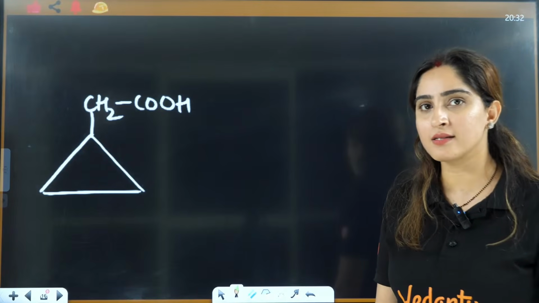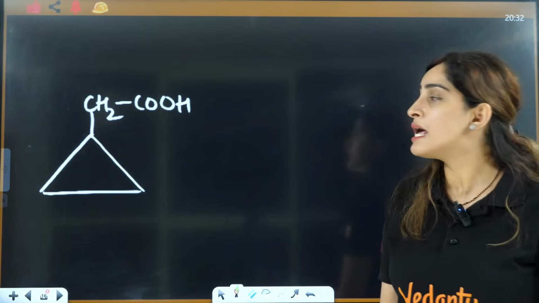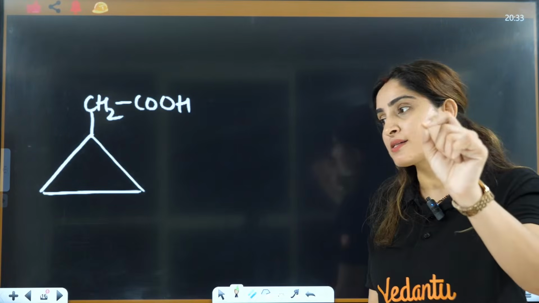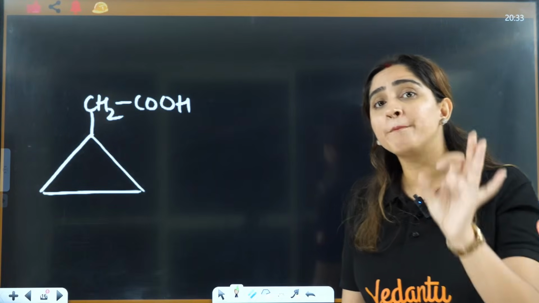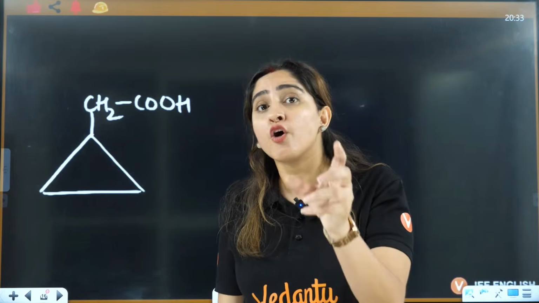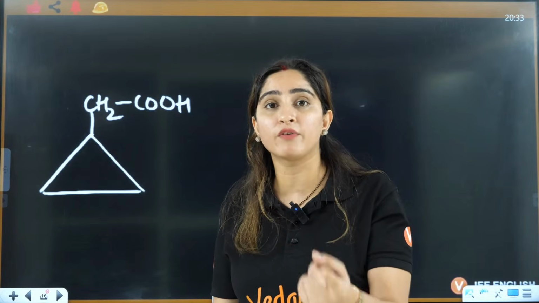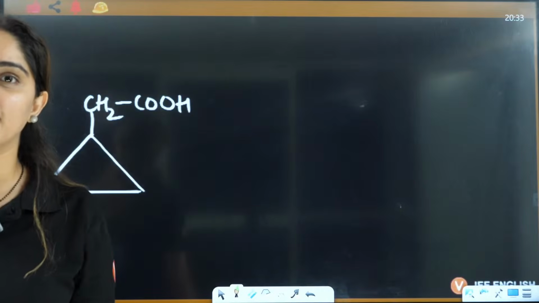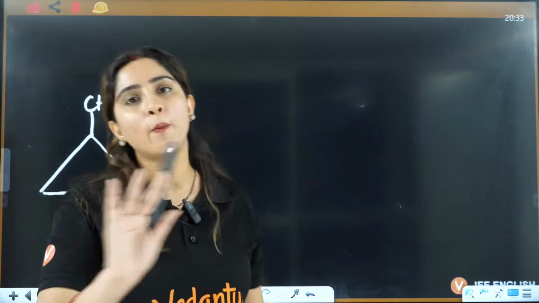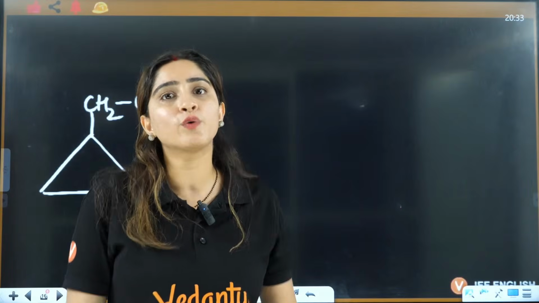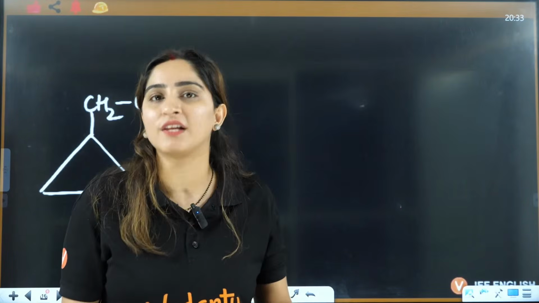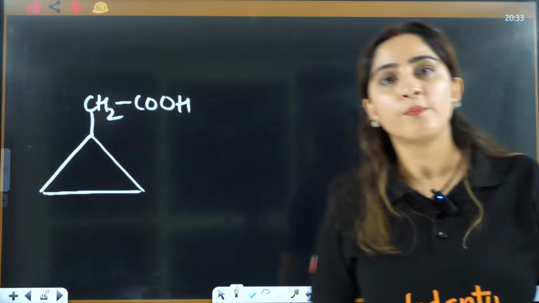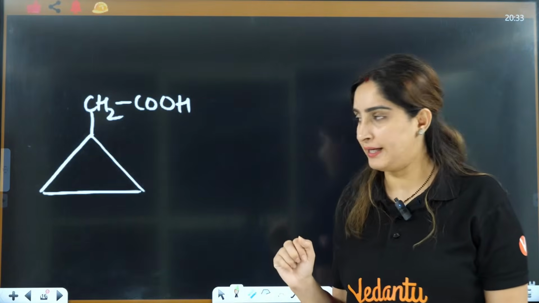So the answer is no, right? If you have a choice of choosing a parent chain which is having, mark my words, a functional group, you will do that. If you have an option of going into IIT, you will prefer IIT over any other college, obviously a good IIT. So that is the thing that should be in your head.